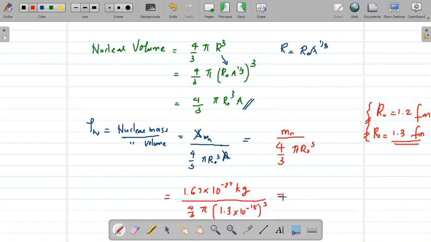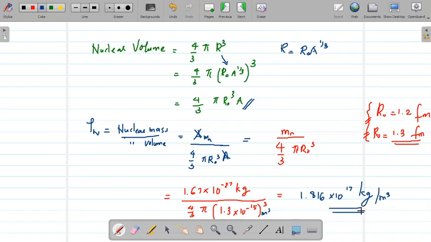So calculate this value. All of you take the calculator and try to calculate the value. We will get the final answer to be 1.816 × 10^17 kilogram per meter cube. So this is the unit of density. Here we have meter cube as unit and kilogram is on the numerator. So the final answer, the unit will be kilogram per meter cube.